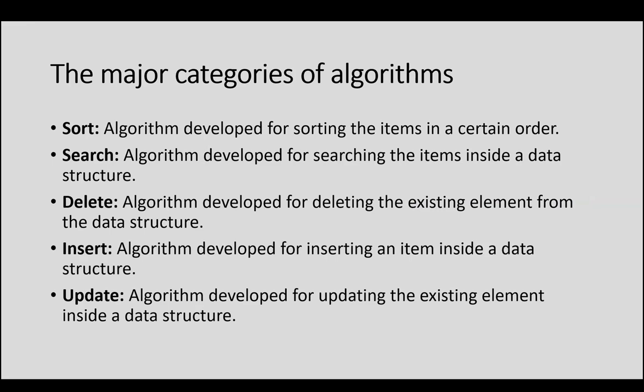Now, in order to perform operations, we need step-by-step instructions. Who is providing that? It is provided by the algorithm. Algorithm is nothing but the step-by-step instruction to do something. So here I want to perform an operation on a particular data structure. In data structures we call these things the operations performed on the data structure.